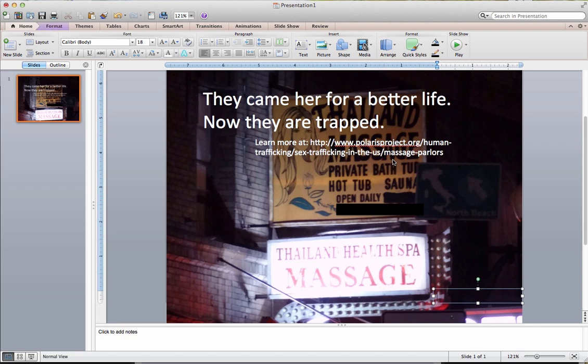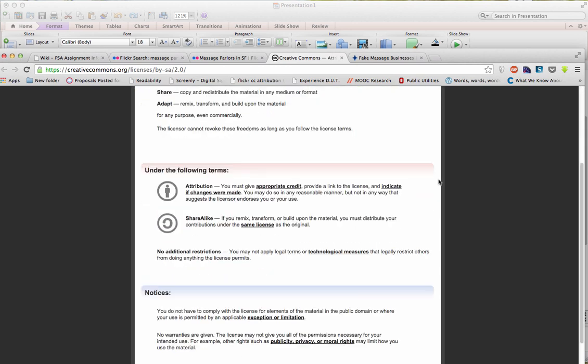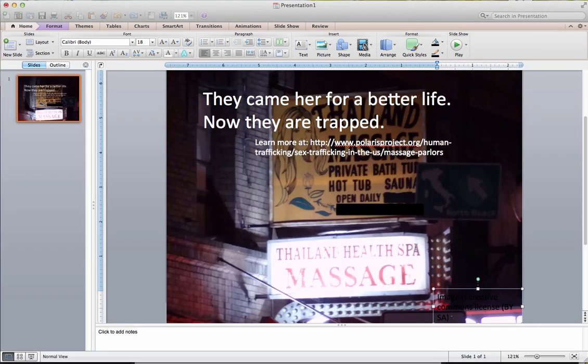And I'm going to put that image is Creative Commons licensed, and then in parentheses BY-SA, which you can actually get from the URL. So it's by-sa, from.